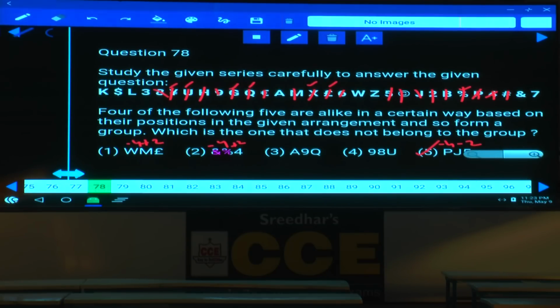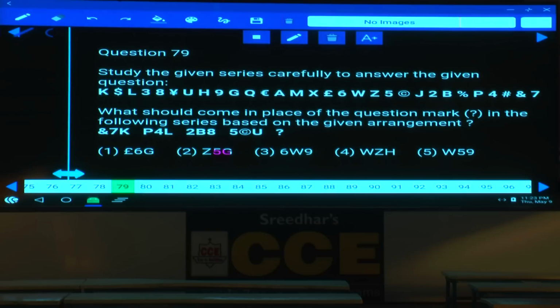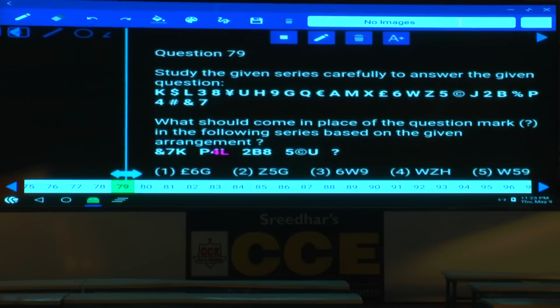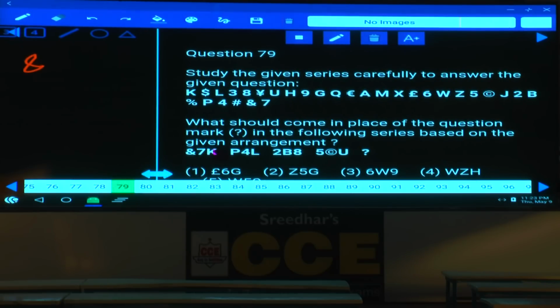Clear now? And next question number 79. What should come in place of the question mark? And 7K. Where is and here? And 7K. And P. Now check out the first elements. And 7K. And next one, P, 4L, 2B8, and 5 copyright U.